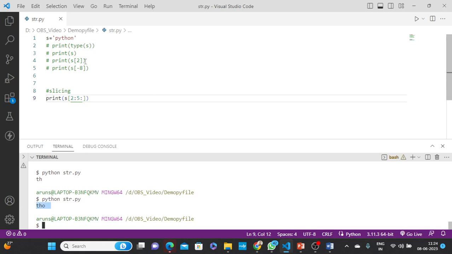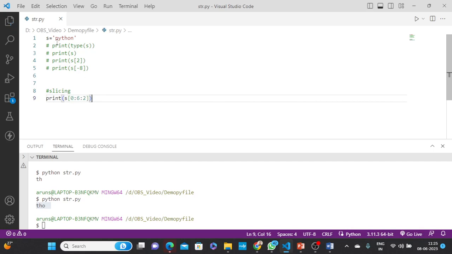But the question here is that by default the steps value is 1. As per your requirement, you can change the steps. If you do not pass it, it will be considered as 1. So now I am passing 2. I start from the 0th position onward: 0 1 2 3 4 5, then plus 1 is 6. So I am passing 6. Here steps is 2, not 1.